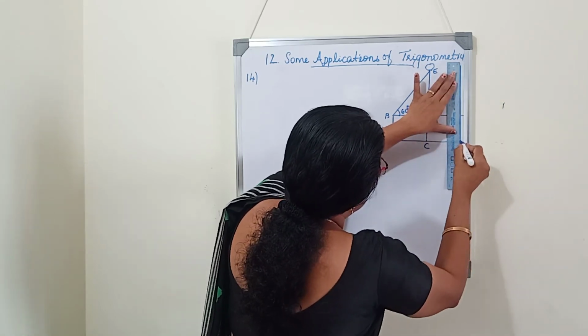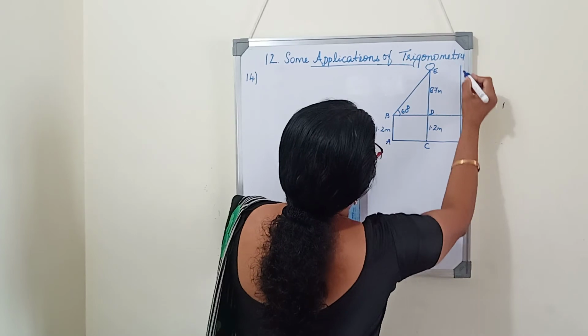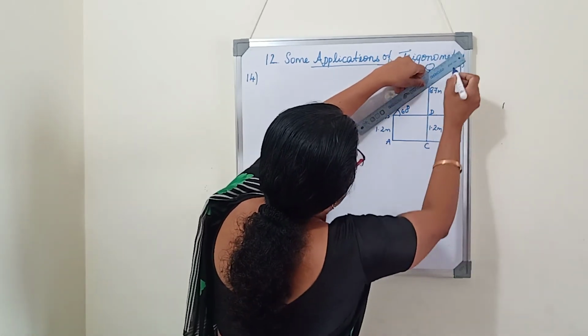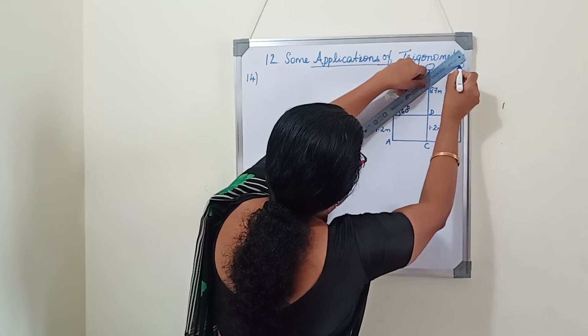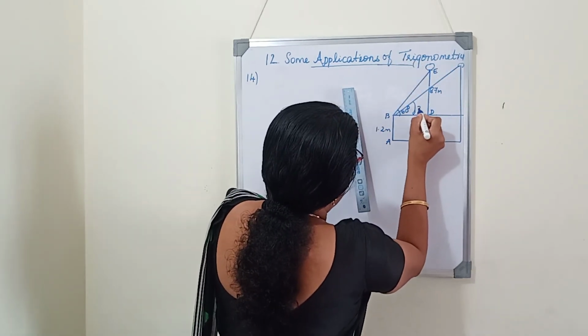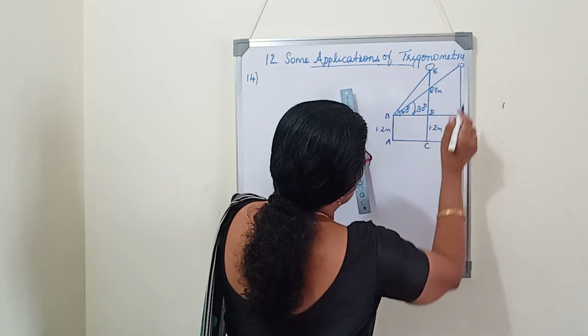So here I will mark the position of the balloon. And the girl is looking at the balloon, and the angle of elevation becomes 30 degrees. So here is the angle of elevation. The second angle of elevation is 30 degrees. And here is the position.